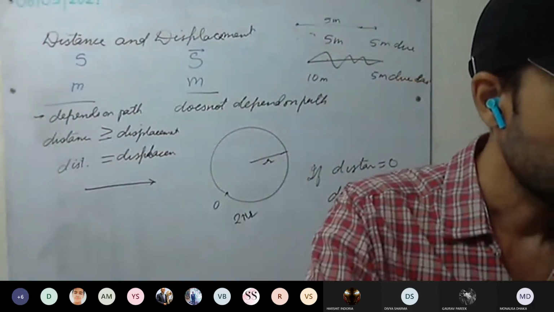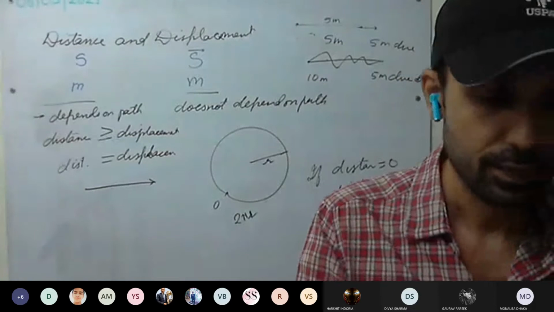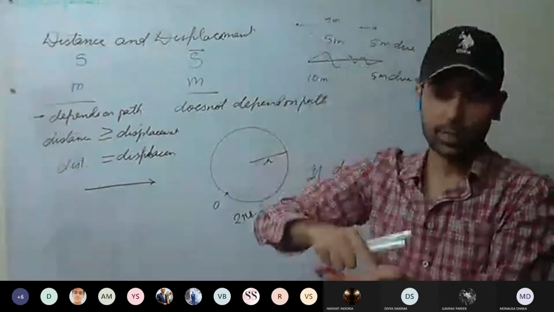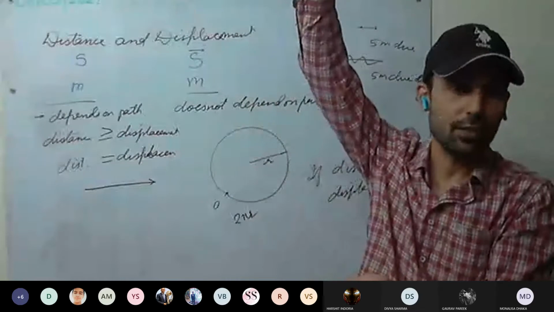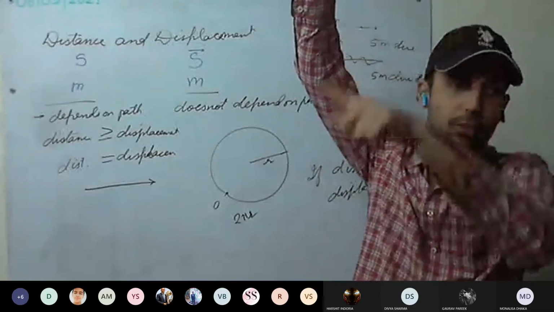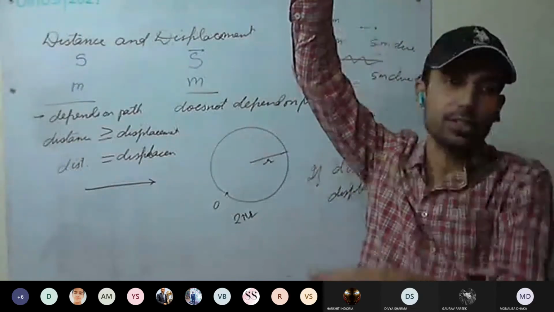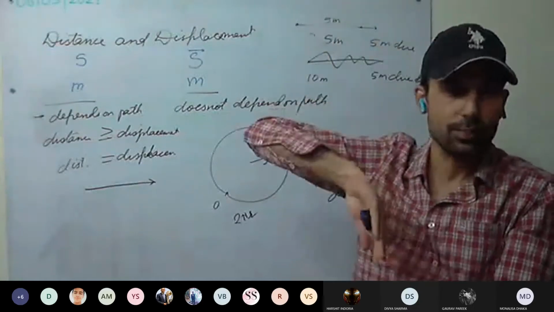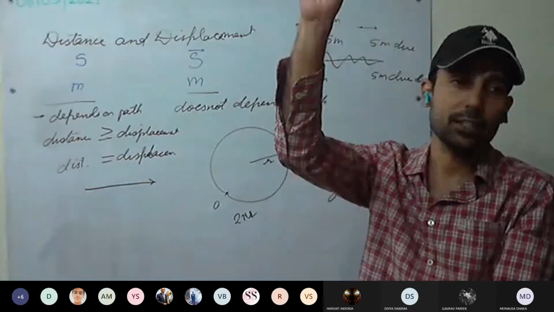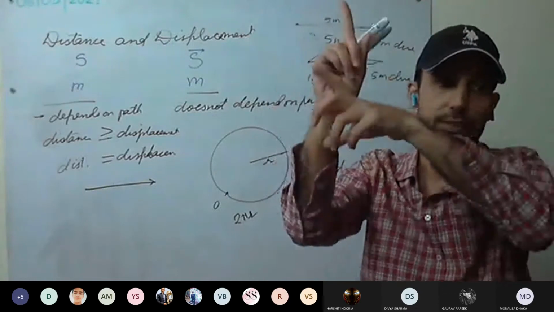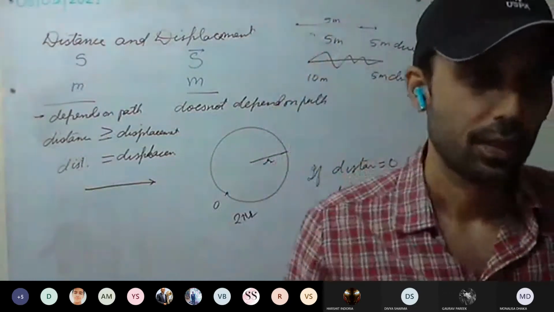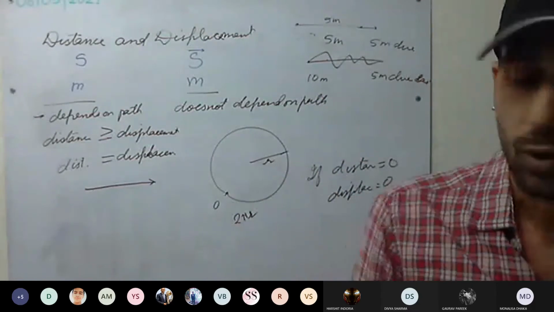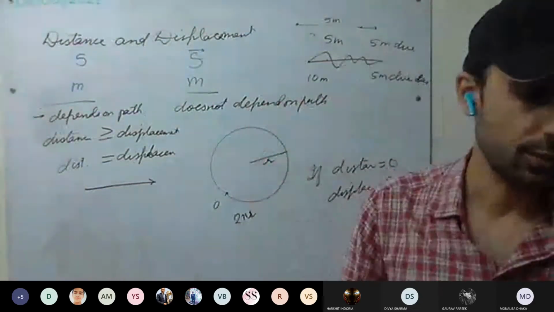So these two examples, you go through them. If I'm throwing a stone, it goes up and comes back down. Whatever distance is covered going up, let it be h. So total distance covered will be 2h, h plus h. But displacement is 0. You can see as well, h in one direction minus h in the other direction, 0. It is coming back to the same initial position, 0. Or moving in a circular motion, 0.